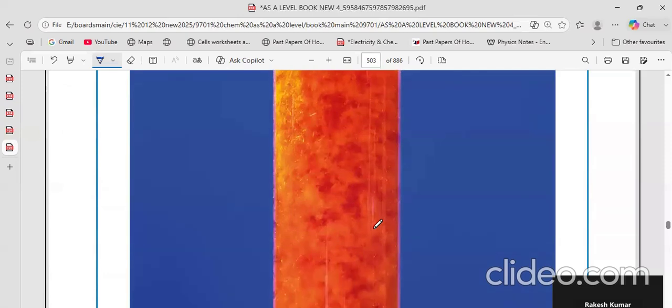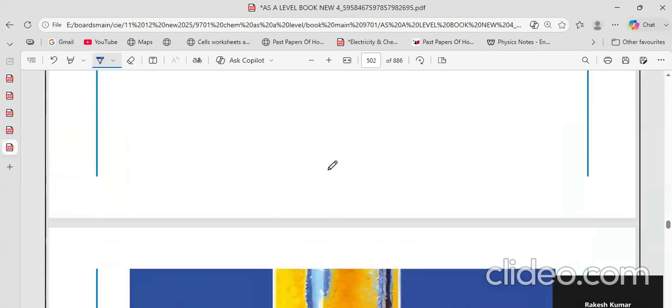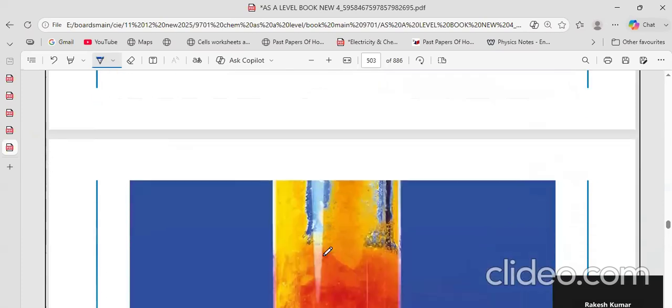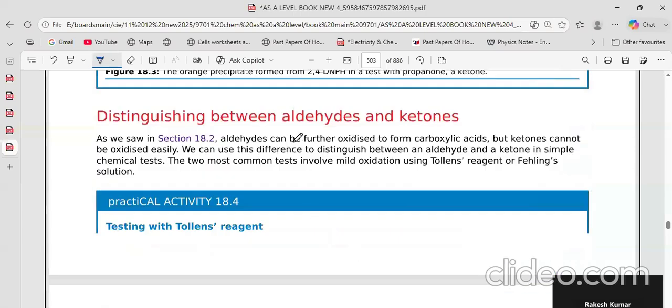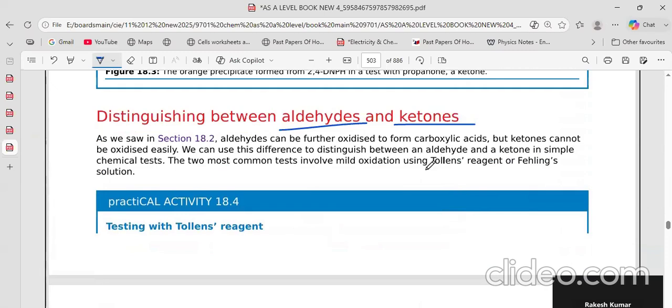And there are two other tests. One is this: the DNPH will give a reddish precipitate in case of both aldehyde and ketone. So if you want to separate these from other alkanes or alcohols, we use this test. But if we want to separate the carbonyls, like which one is aldehyde and which one is ketone, then we use the Tollens reagent or the Fehling's test.